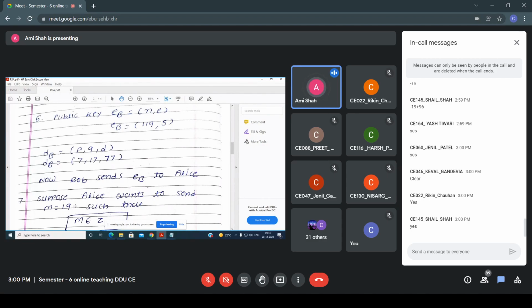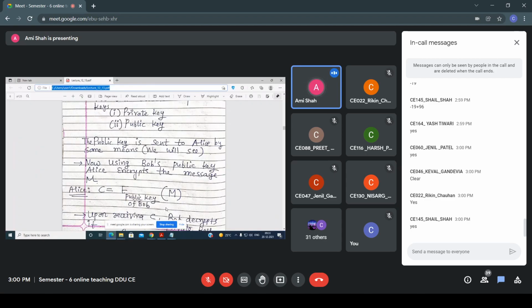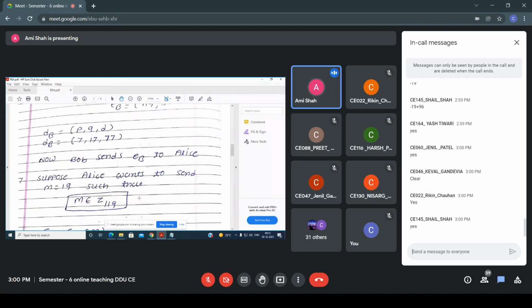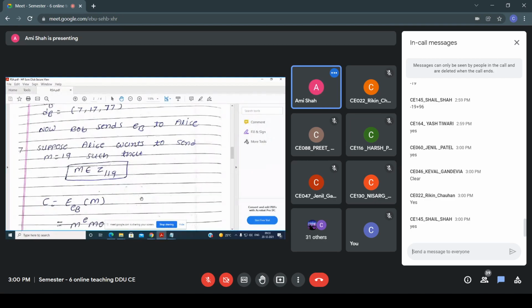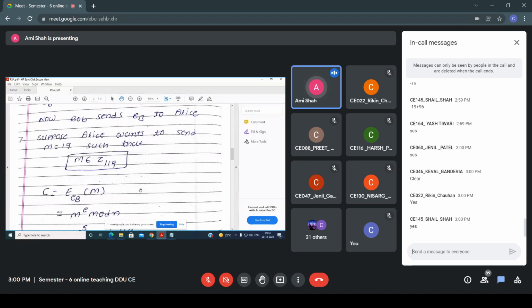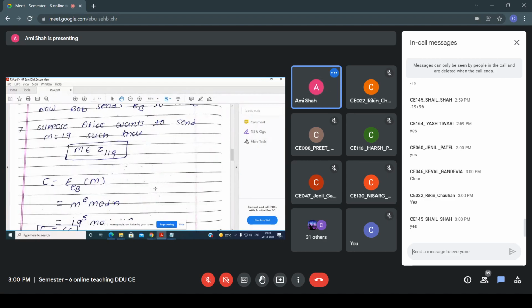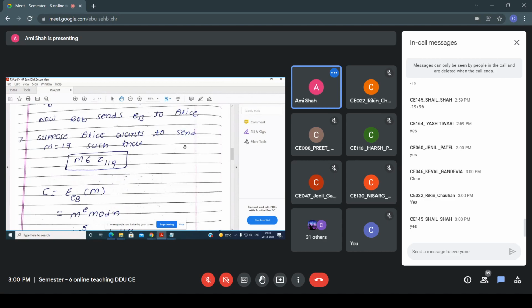Right? So for that, now what happened? The next step is, with the help of this public key, Alice encrypts and gets the ciphertext. So now what is the equation for encryption in the RSA algorithm? So here, now see the next step. The M is the plain text.